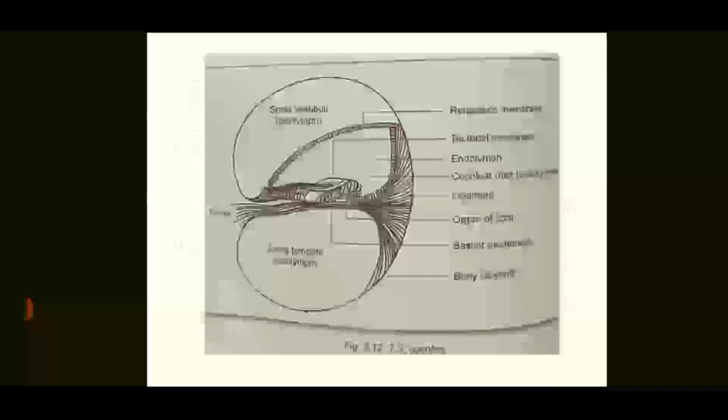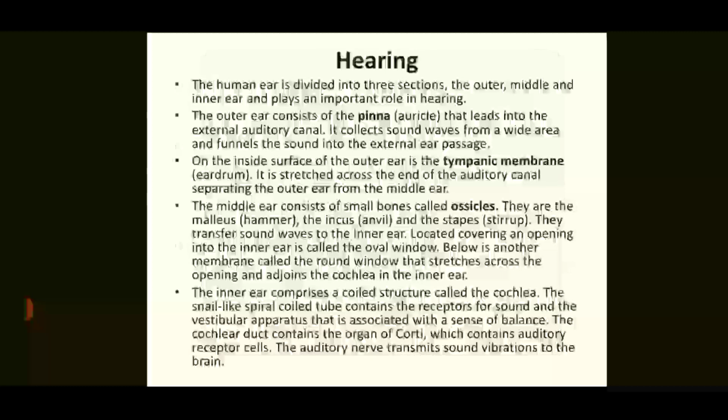You can see here the figure of the cochlea. You can see a Reissner's membrane here, tectorial membrane, endolymph, that is a fluid, ligaments, organ of Corti, which has the sensory cells for hearing, and basilar membrane, bony labyrinth. You can see that the bony labyrinth is also a part of the inner ear.